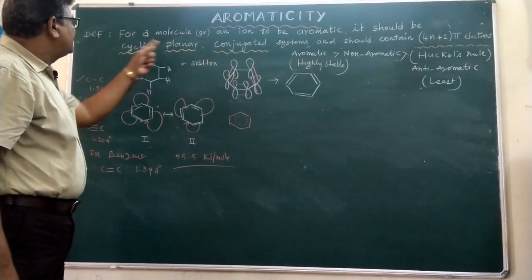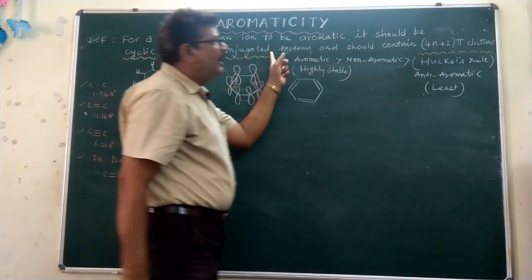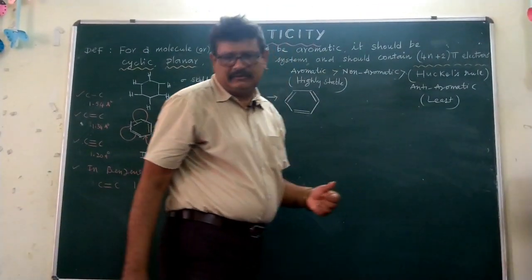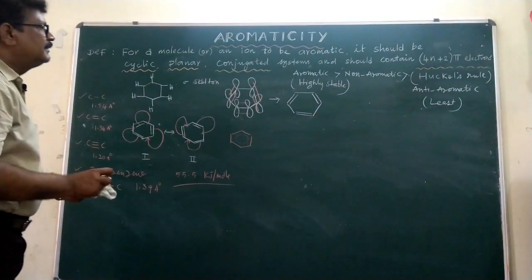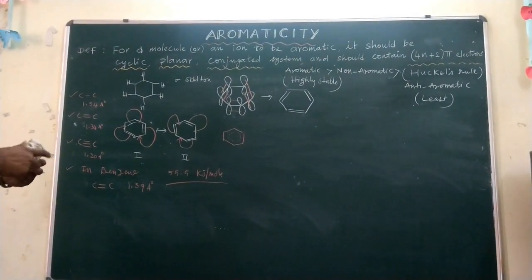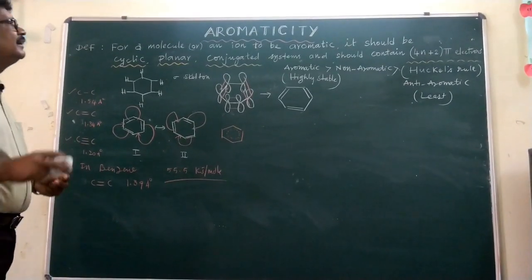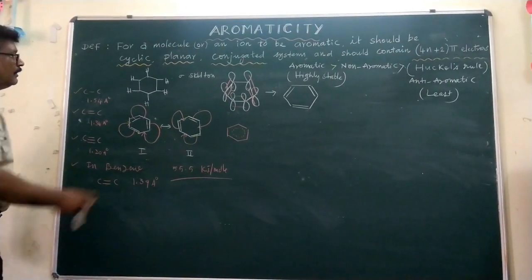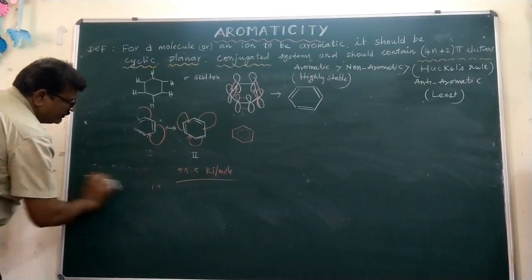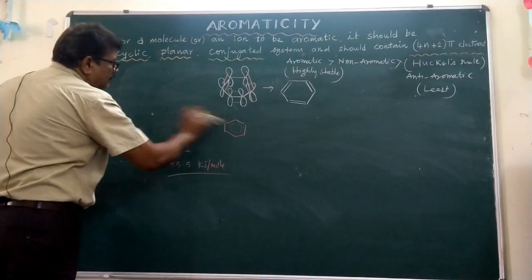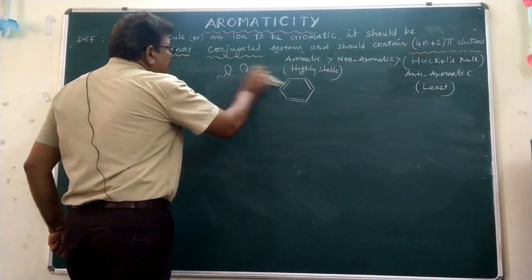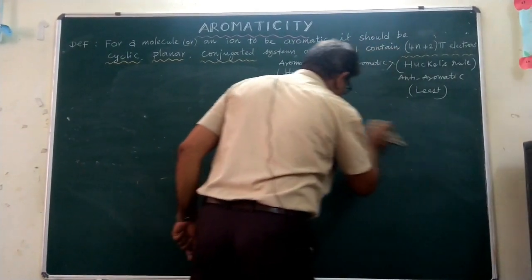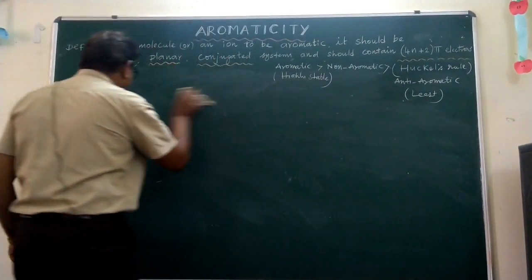It is a planar, cyclic, conjugated system, and also satisfies the 4n plus 2 pi electrons, that is Huckel's rule. So like that, benzene is an aromatic compound which has characteristic properties. So that's why we have to discuss all the compounds which have a negative charge and also a positive charge, and also those without lone pairs of electrons.